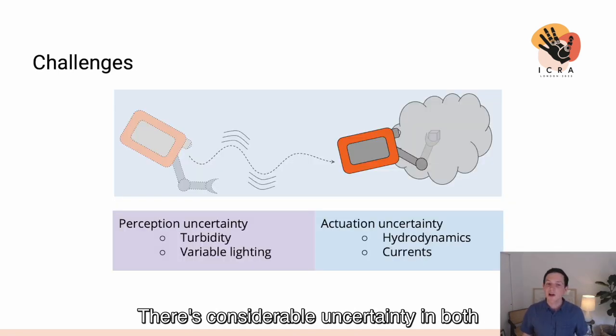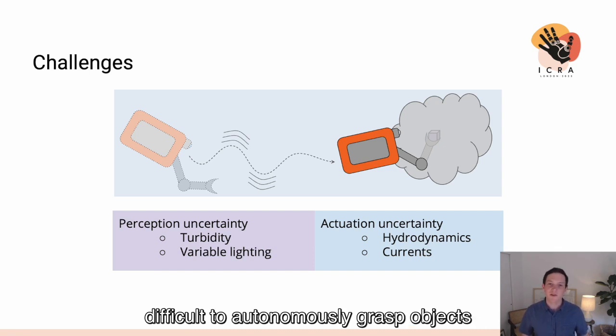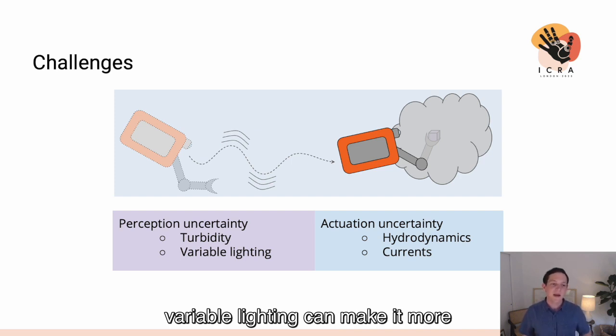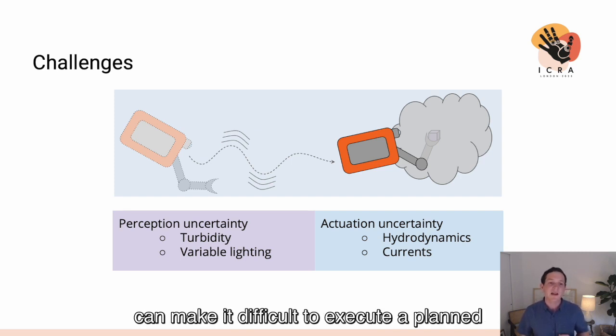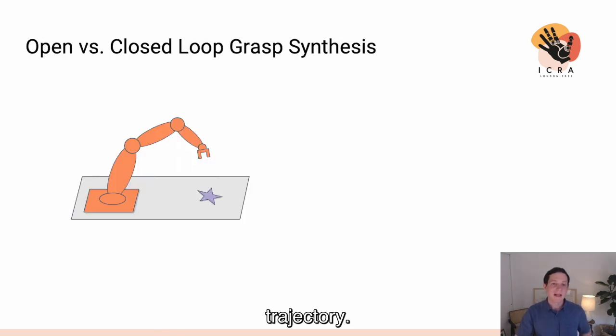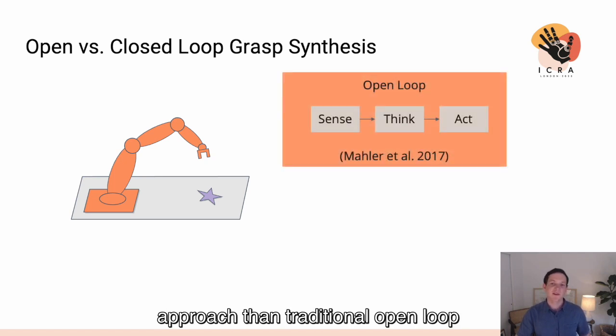There's considerable uncertainty in both perception and actuation, making it more difficult to autonomously grasp objects underwater. For instance, turbidity and variable lighting can make it more difficult to discern an object to grasp, and uncertain hydrodynamics and currents can make it difficult to execute a planned trajectory. These challenges motivate a different approach than traditional open-loop grasping.